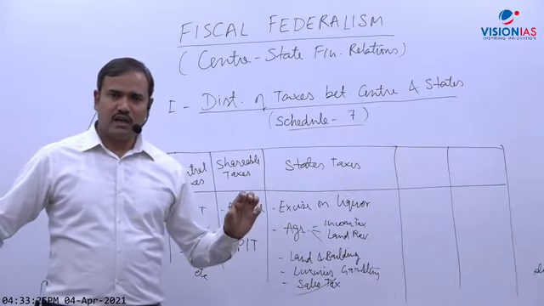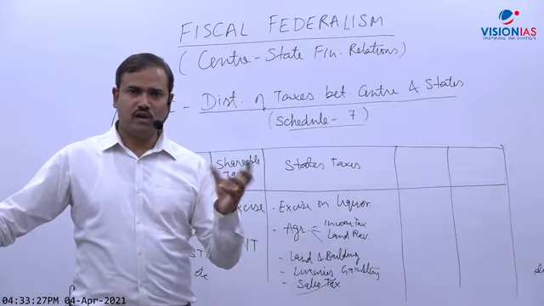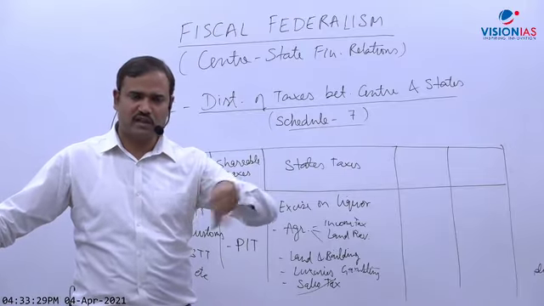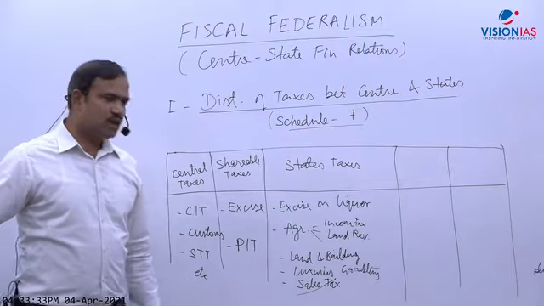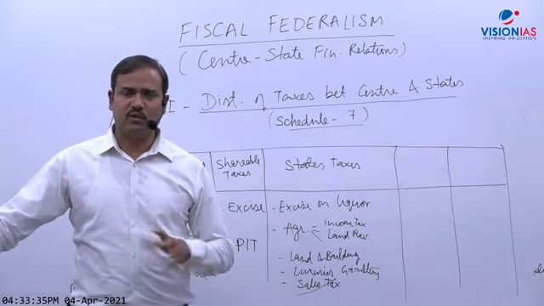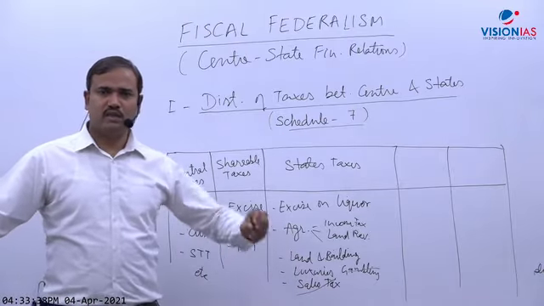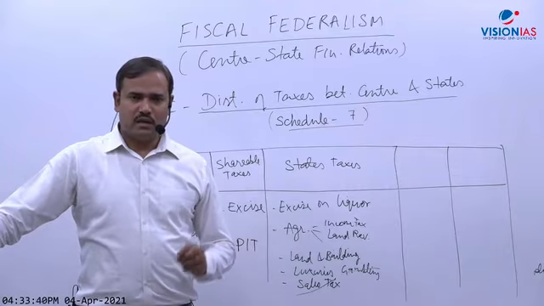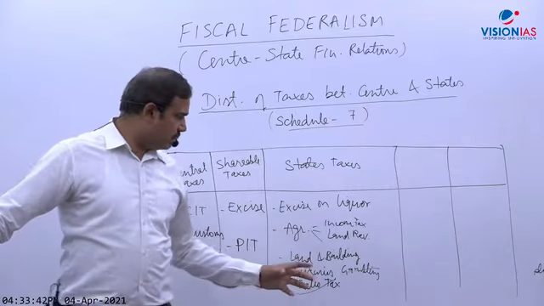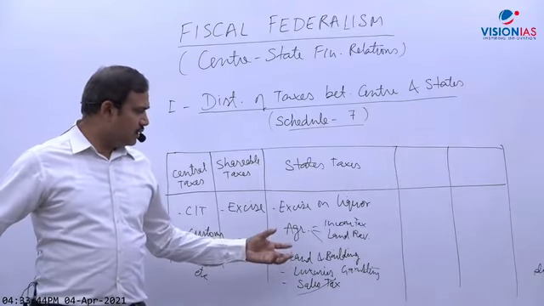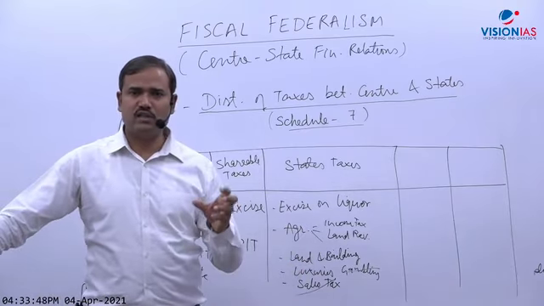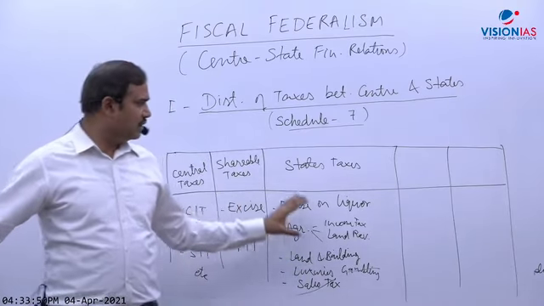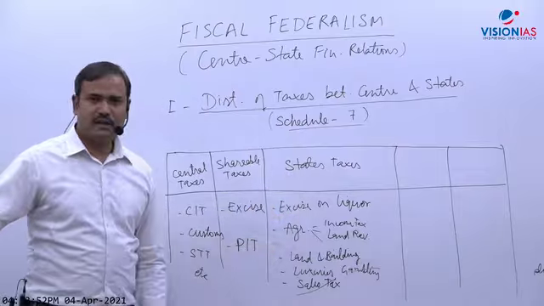Next is tax on inland waterways, like on boats within the country, not in the ocean. So inland waterways. Other is taxes on animals, animals related with agriculture. Other is gambling, we have discussed, luxury. These are important taxes under the state. Even other is professional tax, taxes on professions, employment. These are under the state government.